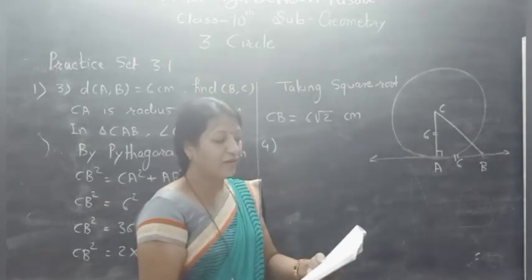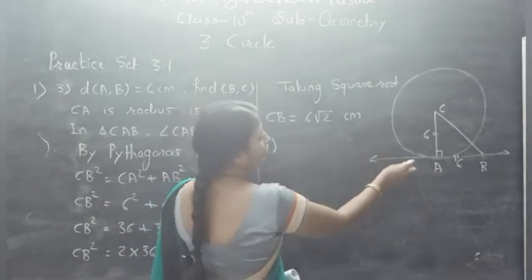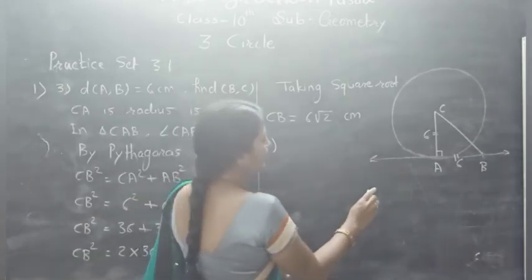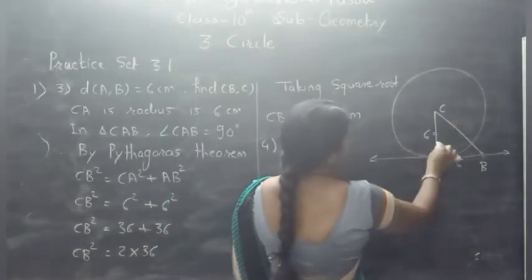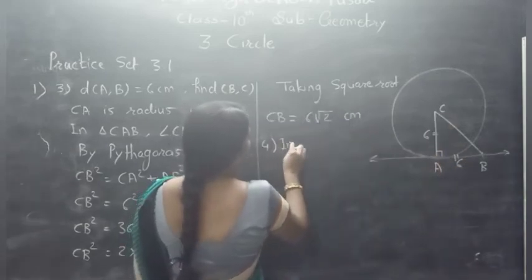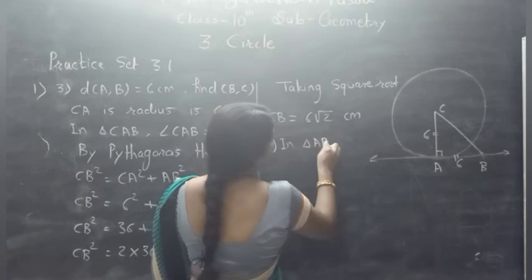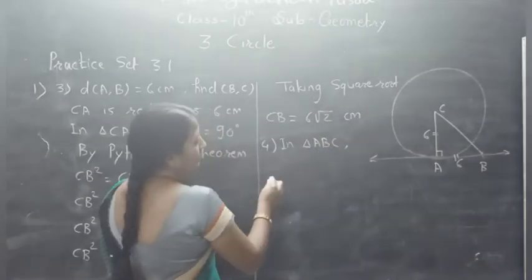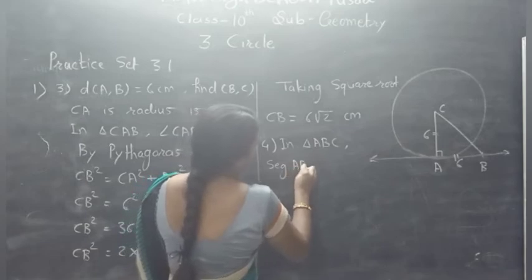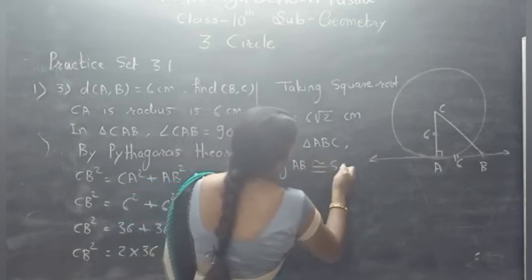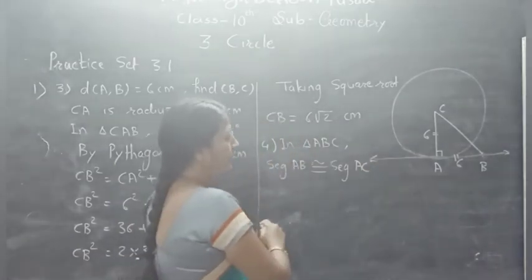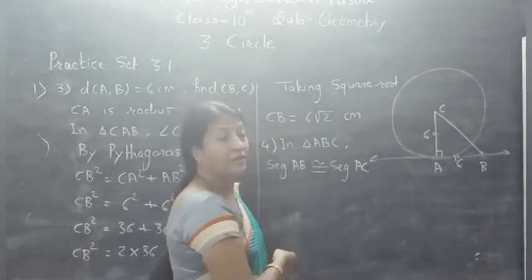What is the measure of angle ABC? You have to find it in triangle ABC. In triangle ABC, segment AB is congruent to segment AC. Okay, it is given in the upper part.